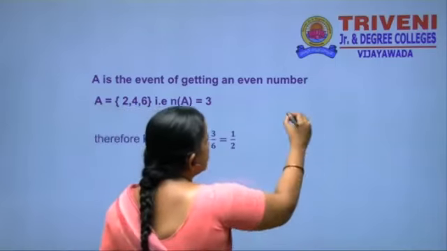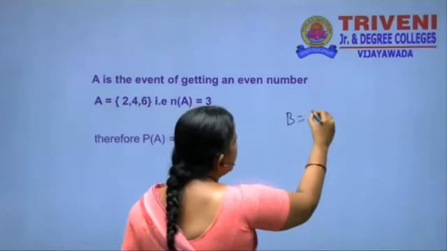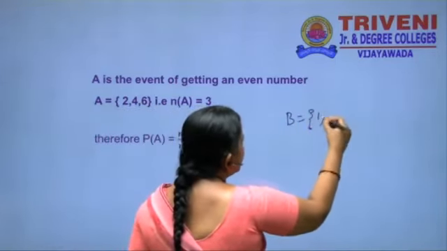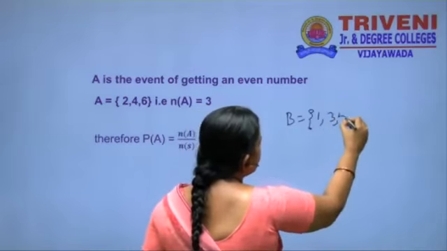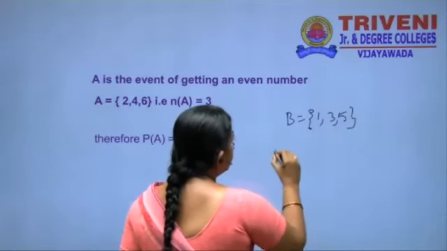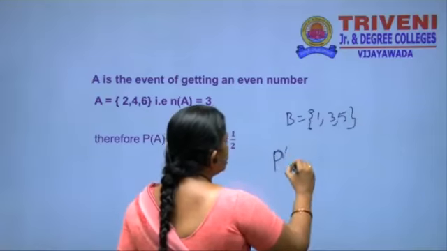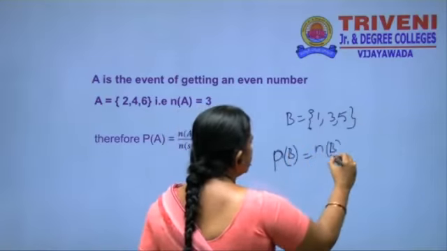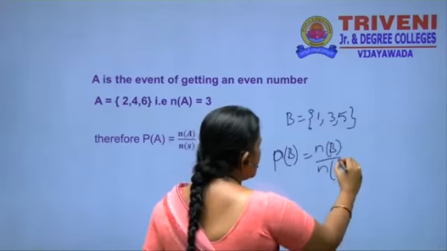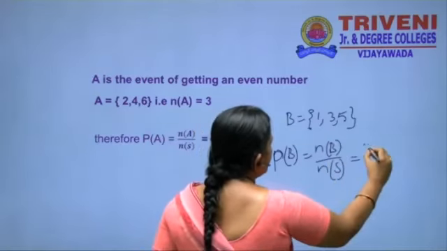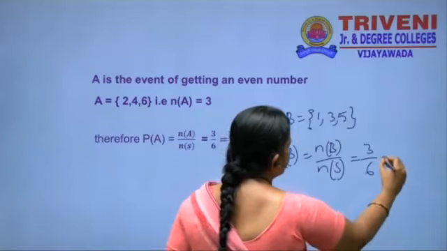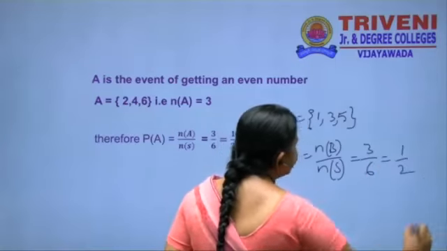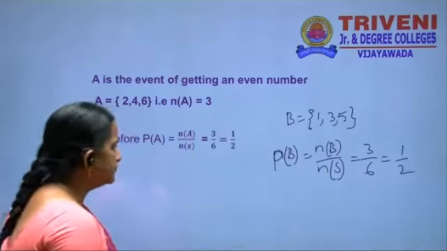Here also the same. Suppose B is the event of getting an odd number on the die. Odd numbers are 1, 3, 5. P of B is equal to, what do we have to write here? n of B by n of S. How many numbers are there here? 3. Here n of S is 6. That will be cancelled, 1 by 2.